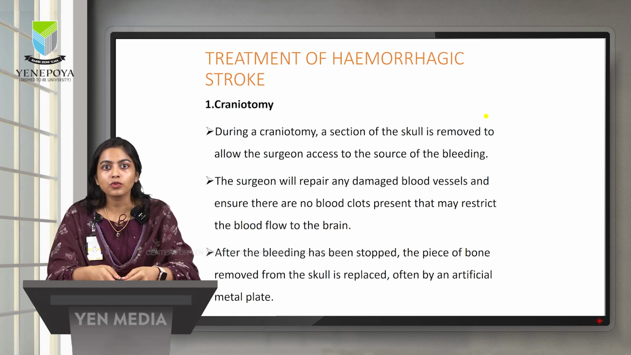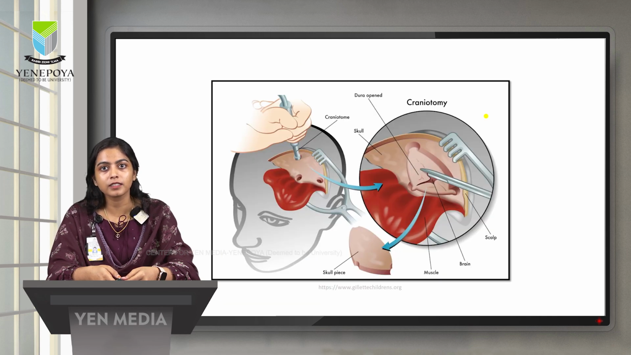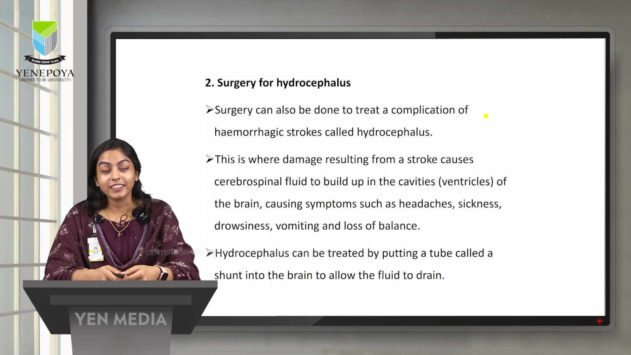to the brain. So after the bleeding has been stopped, the piece of bone which was removed from the skull is placed back using a metallic plate. The next treatment is surgery for hydrocephalus. The main complication of hemorrhagic stroke is hydrocephalus. Hydrocephalus is nothing but accumulation of CSF, cerebrospinal fluid, in the ventricles, which causes symptoms like headache, sickness, drowsiness, vomiting and loss of balance.